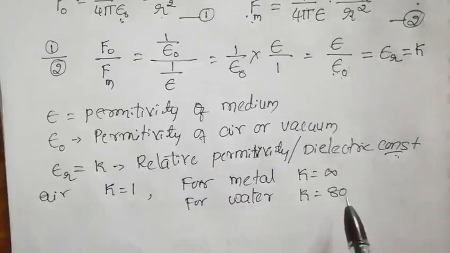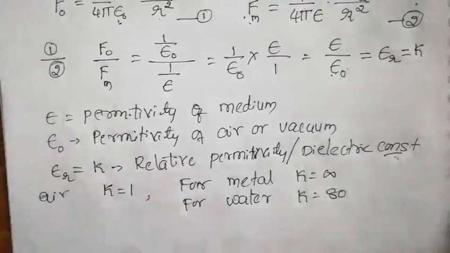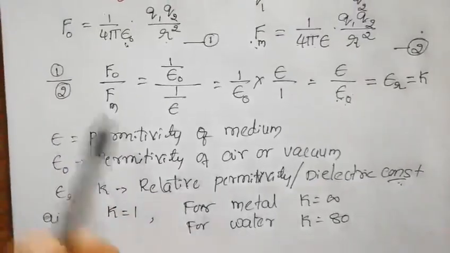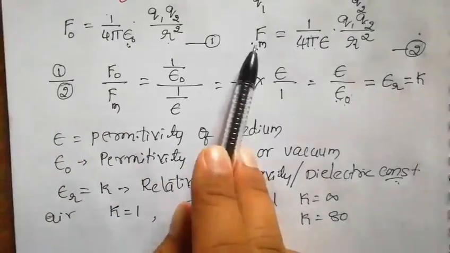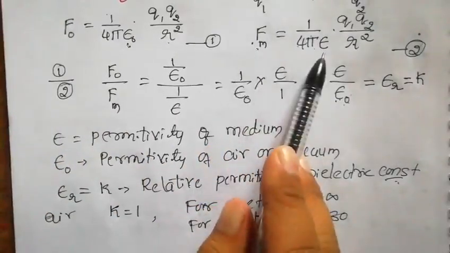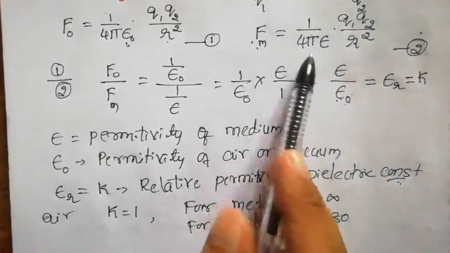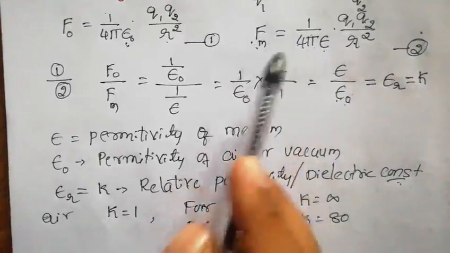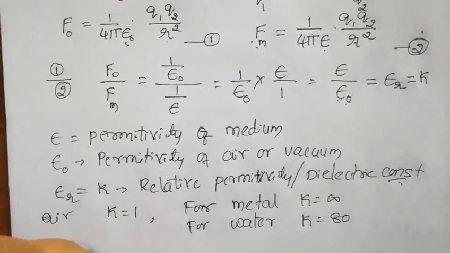Now, how the medium is going to influence the force, one conclusion we can draw here. Look at this equation: F naught is proportional to 1 by epsilon naught, and F in medium is proportional to 1 by epsilon. The force is inversely proportional to permittivity, which means as you keep the charges in a higher medium, the force keeps decreasing.